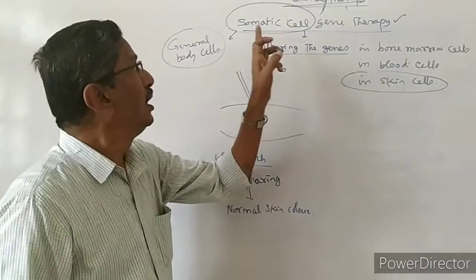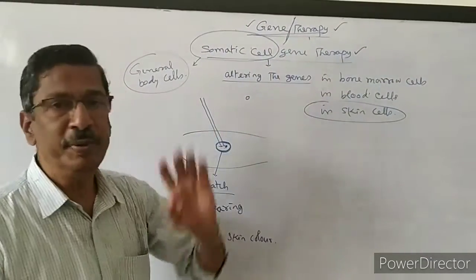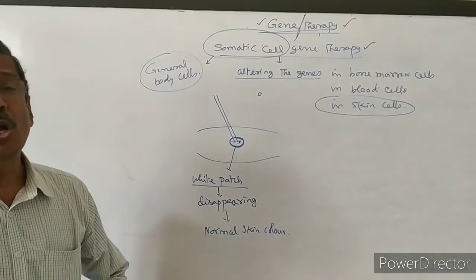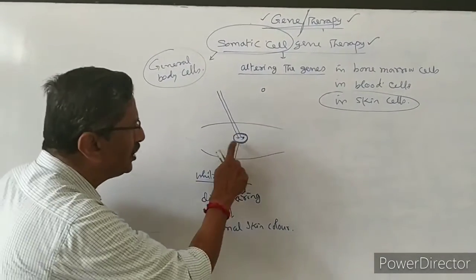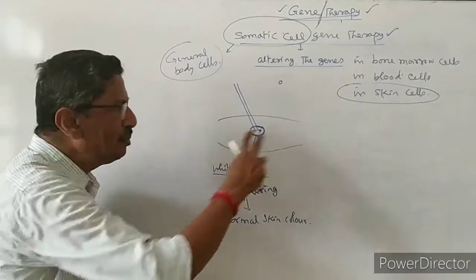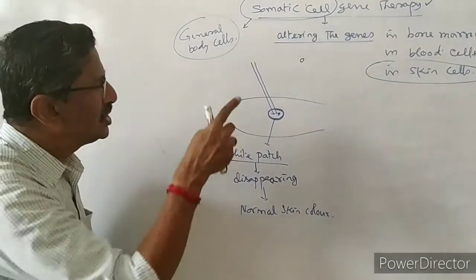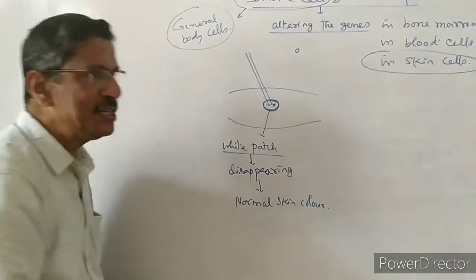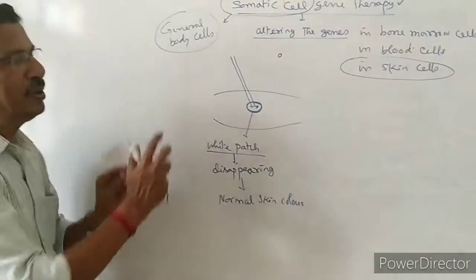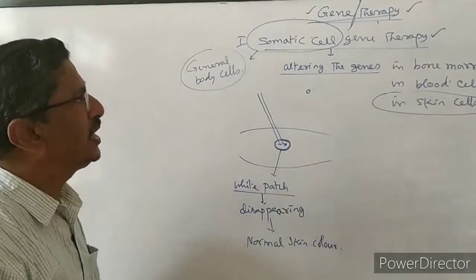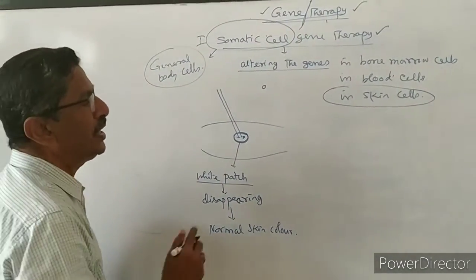So this is called somatic gene therapy. Now the somatic gene therapy is non-heritable. It is curing only this particular area, so the skin color becomes normal. When the individual is growing, when the individual is having a child, this will not affect the next generation. It is only for that particular individual. This is the first type of gene therapy, somatic cell gene therapy.